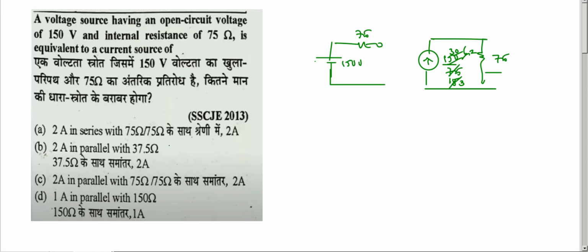So 2 amperes in parallel with 75 ohms. Option C. Next question.